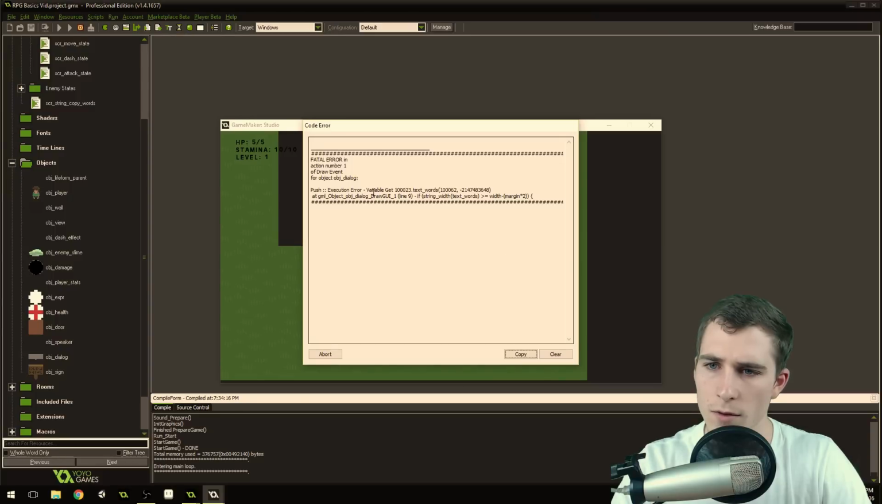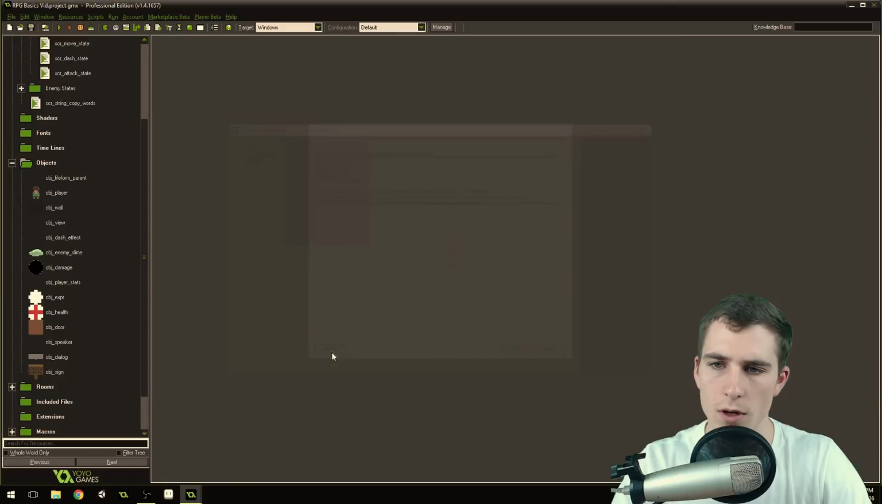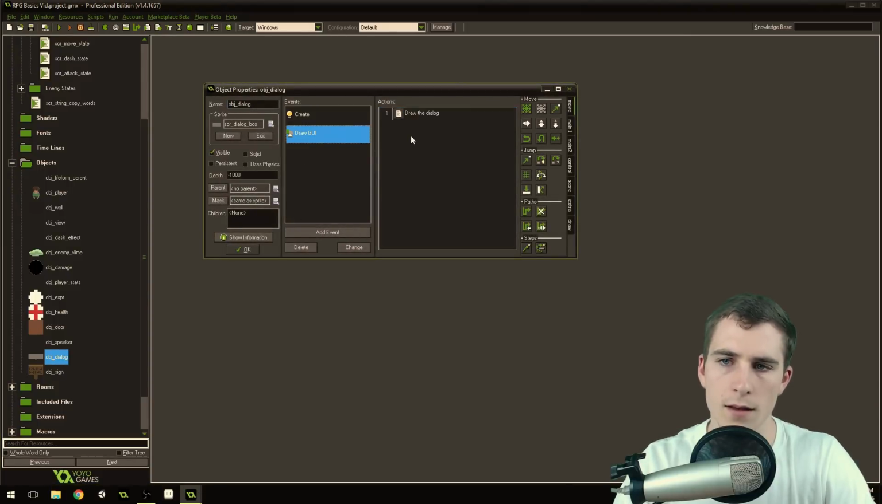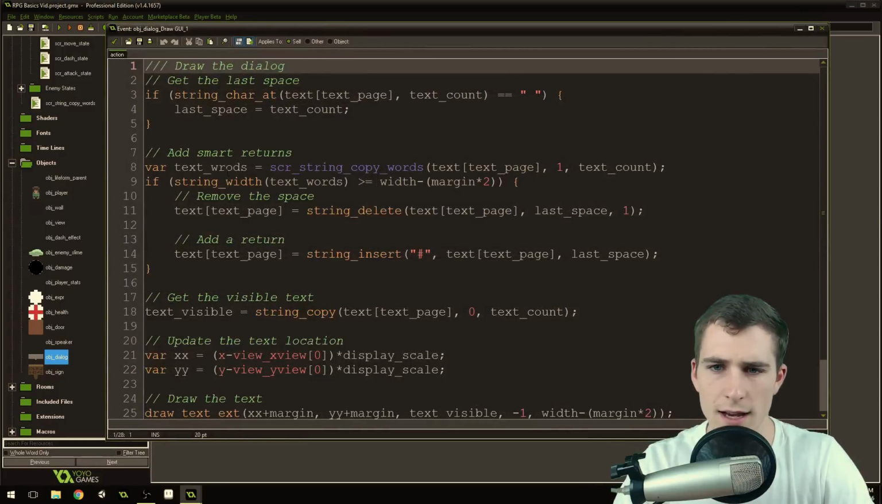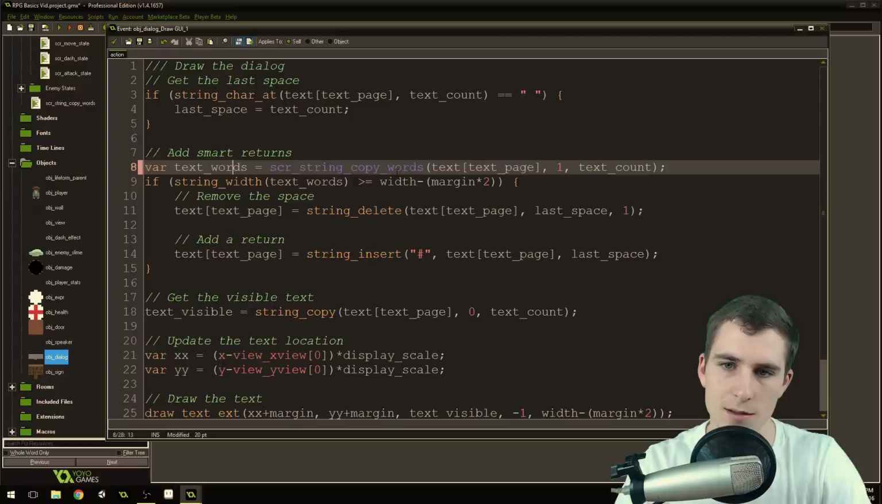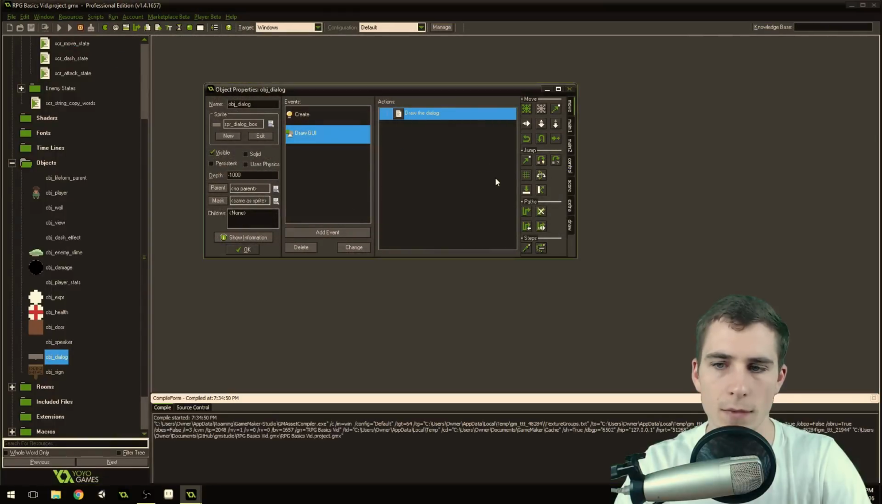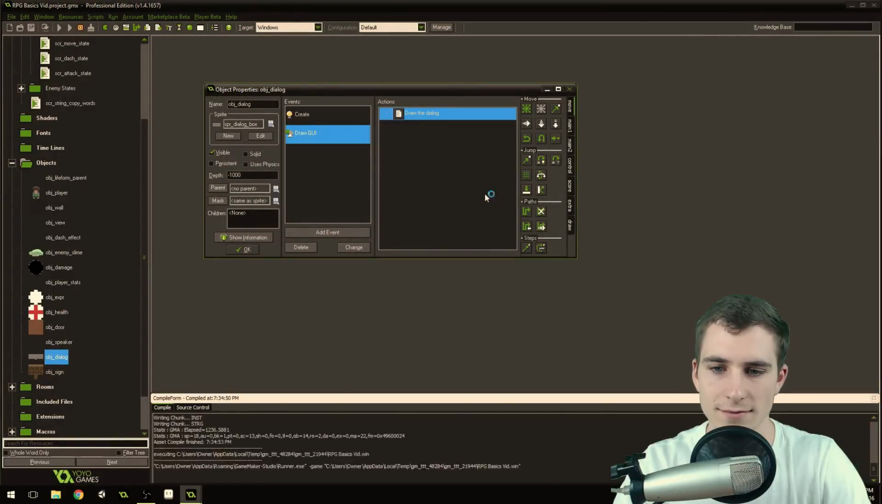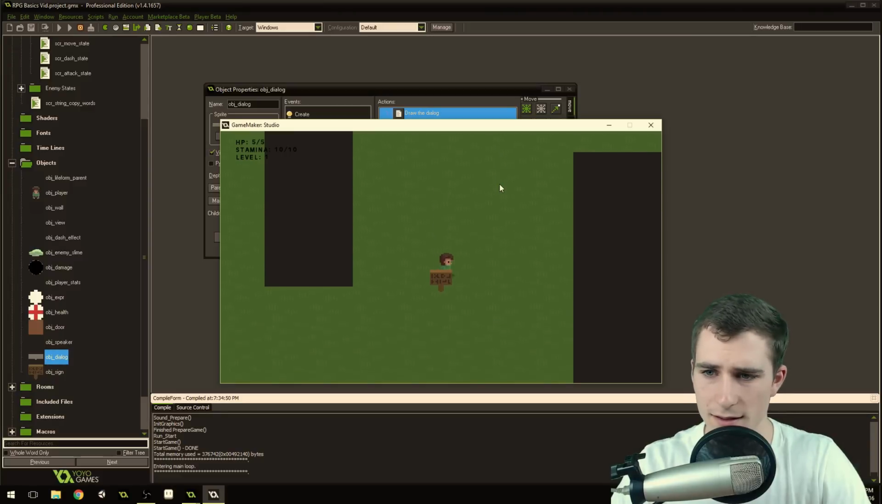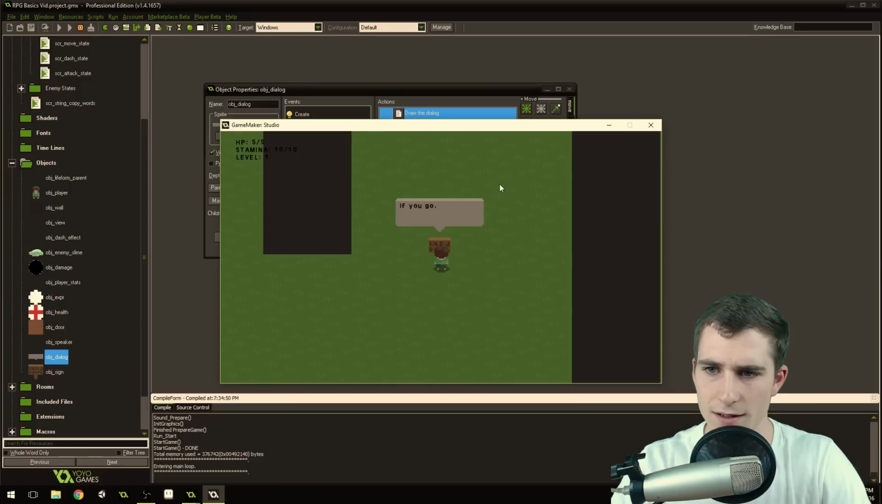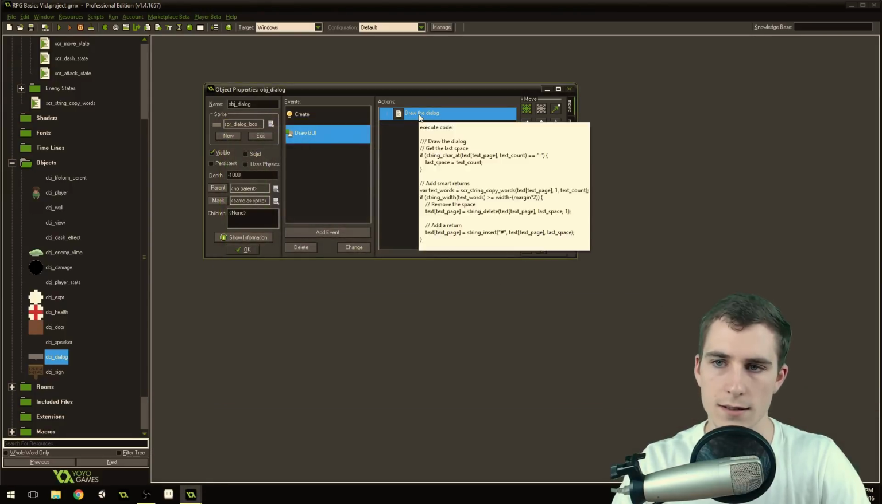Unknown variable get text words. Text words. Abort. Okay. Let's come into the draw GUI. Text words. Okay, I just spelled it wrong right here. Simple mistake. Let's run it again. And let's try this. Warning, slimes ahead. Proceed with caution. If you go, you will surely die. Sweet. And it does the smart returns now where it doesn't go off.